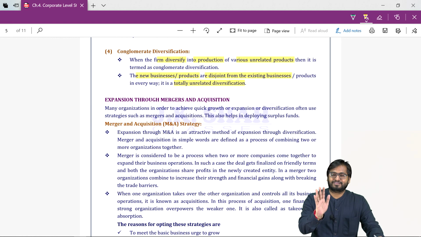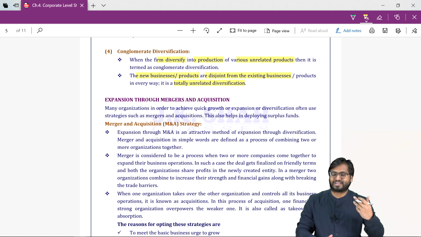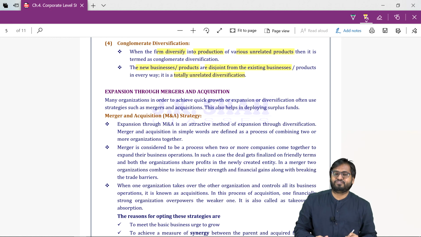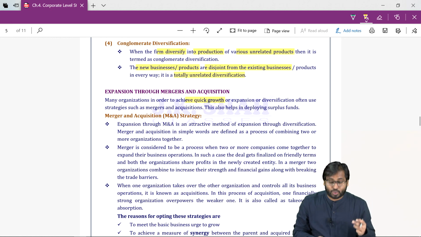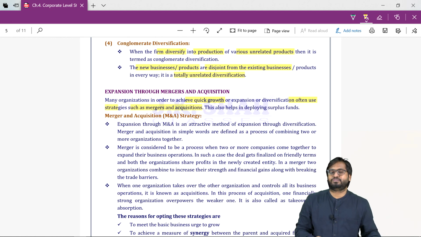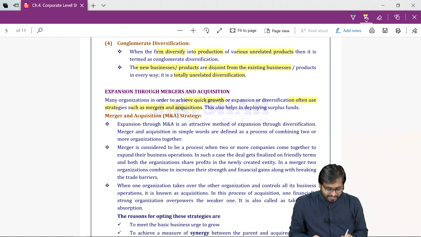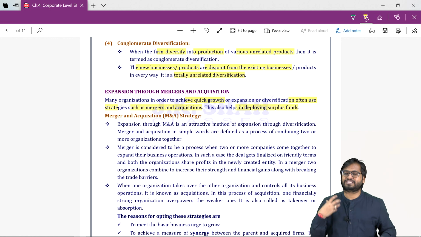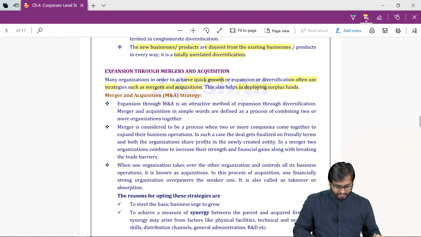So these were the expansion through merger and acquisition. Let's try to read this. Many organizations, in order to achieve quick growth, a shortcut, often use strategies such as mergers and acquisitions. This also helps them in deploying surplus funds. Expansion through M&A is an attractive method of expansion through diversification.